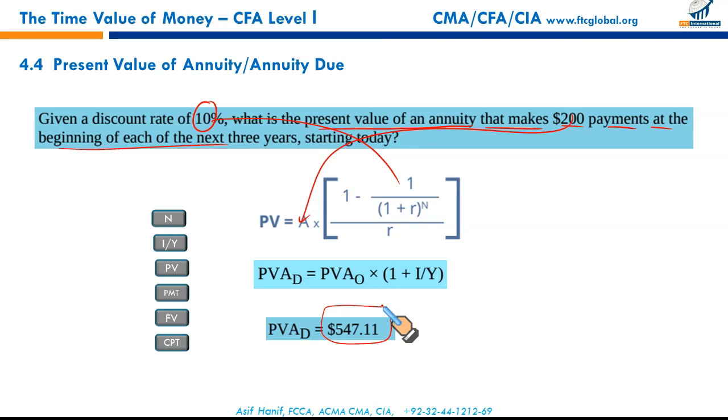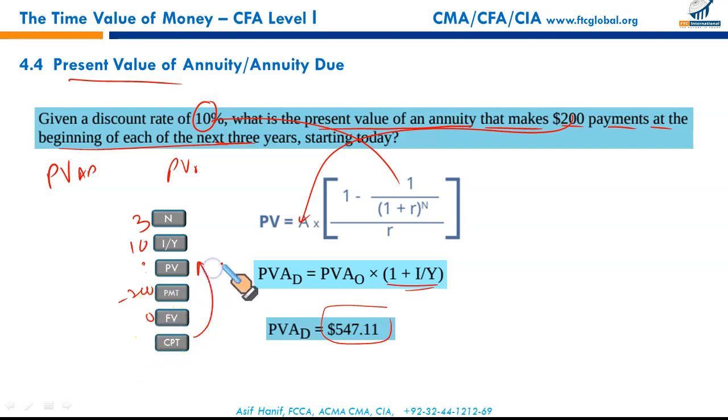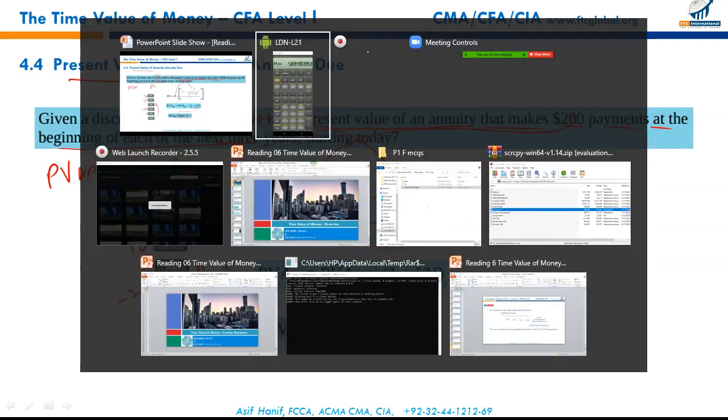Let us do it using the financial calculator. Let us calculate it first, present value of ordinary annuity. And then we will multiply it with 1 plus R and convert it into annuity due. Or we can directly calculate the annuity due. Let us save time. We can directly calculate the present value of annuity due by bringing our calculator in the beginning mode. N would be 3. There are 3 periods. Interest rate is 10. Present value is to be calculated, that will be the question mark. PMT is negative 200 and the future value will be 0. We'll simply press in the numbers in your calculator and get your result. All right.